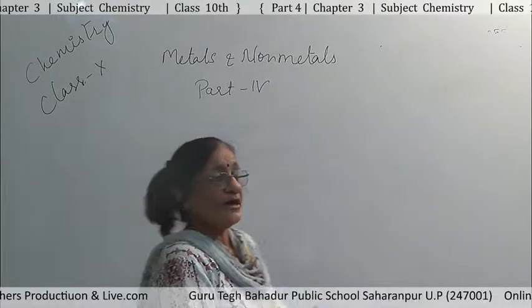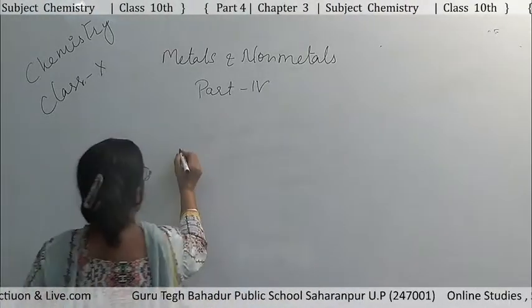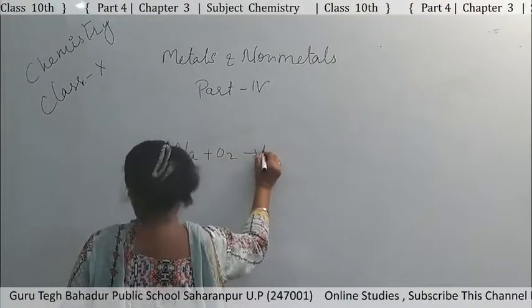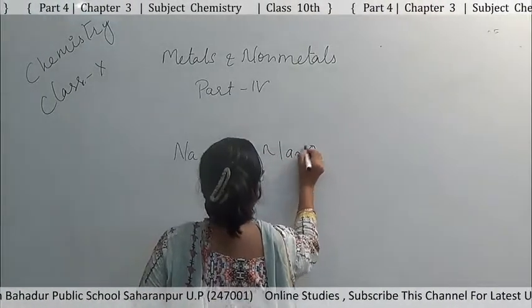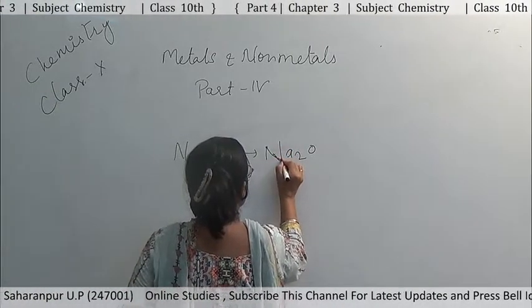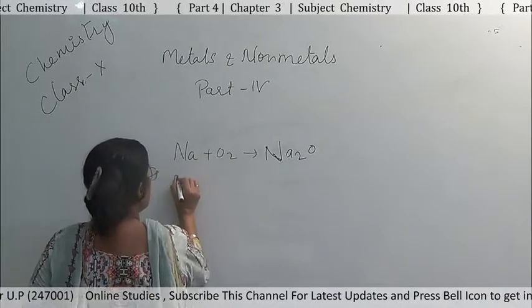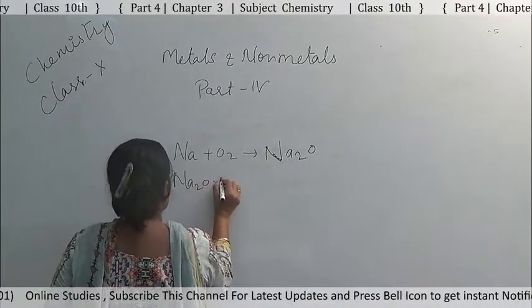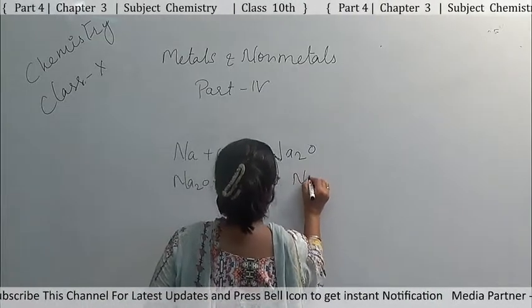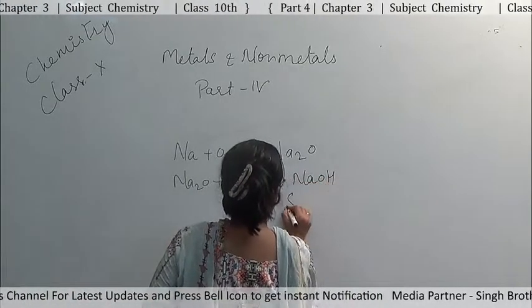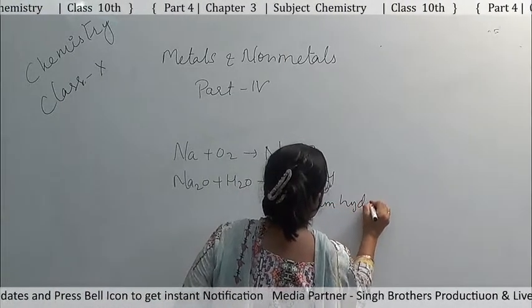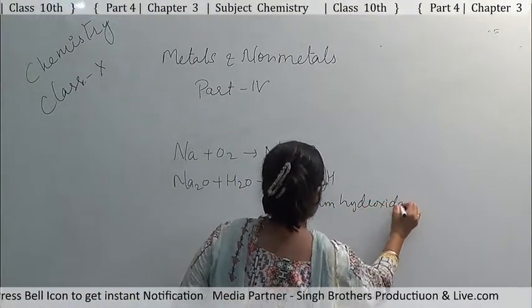So the reaction that takes place in the case of sodium is Na plus O2 gives Na2O. Balance the equations yourself. Then when this Na2O reacts with water, it forms NaOH, sodium hydroxide, which is an alkali. So, this we have discussed earlier.